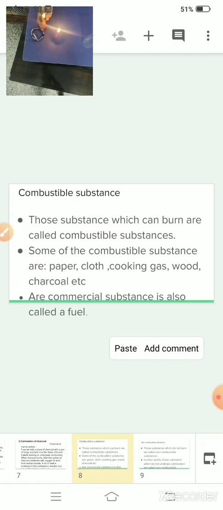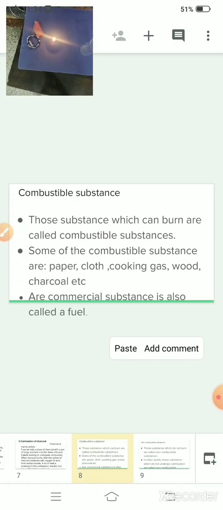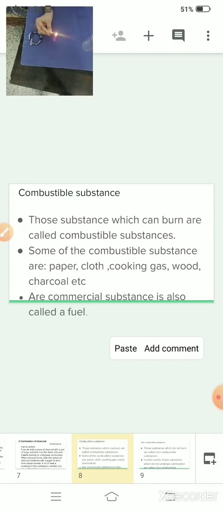It starts burning. That means this is a combustible material. Your paper is a combustible material. Take this nail. This nail is made up of iron. If you burn it, it will not start burning. That means this is a non-combustible substance.